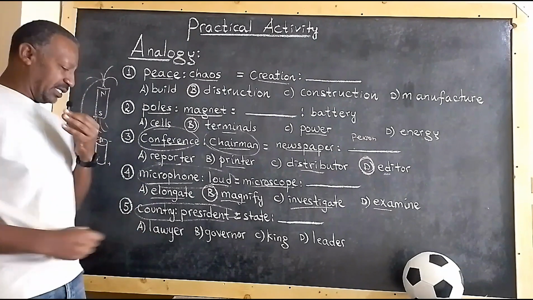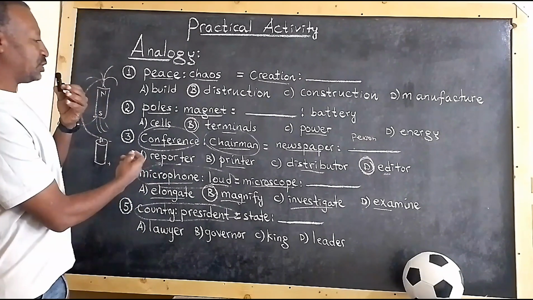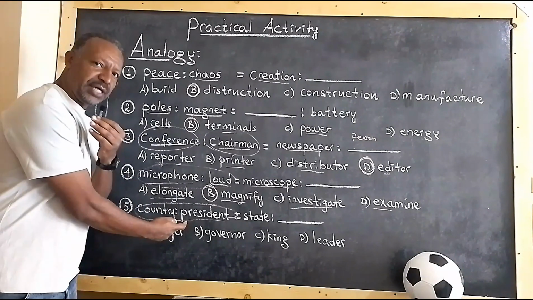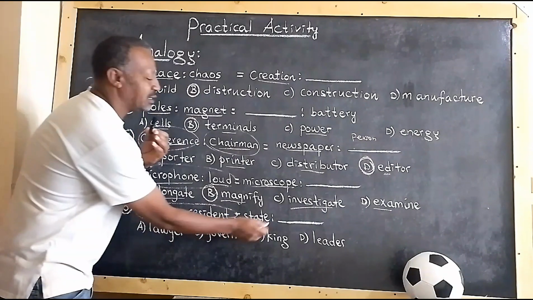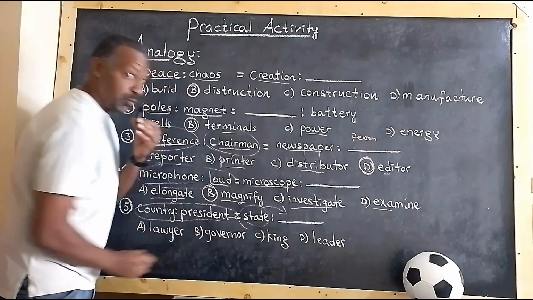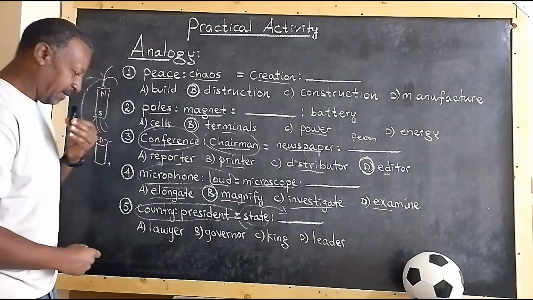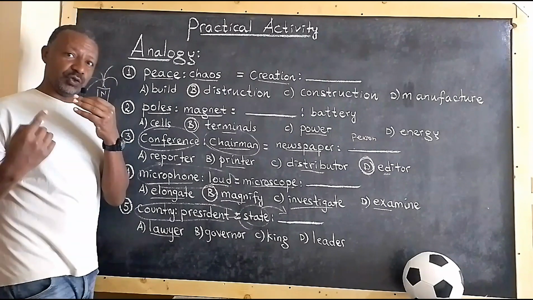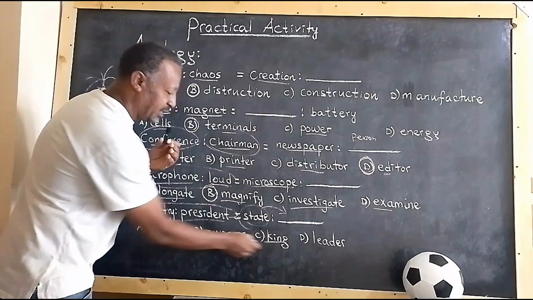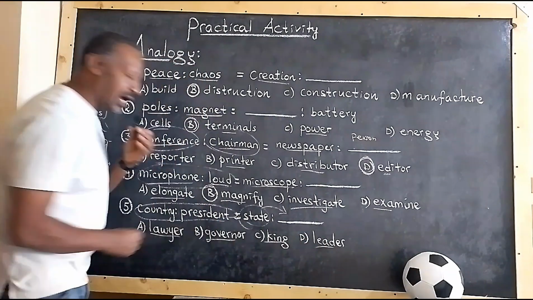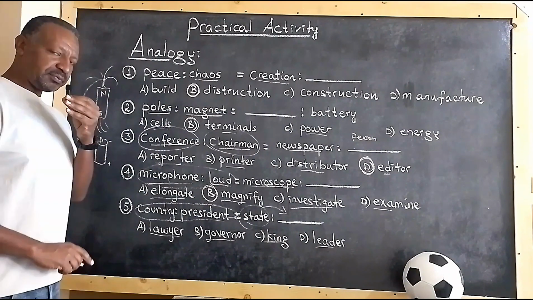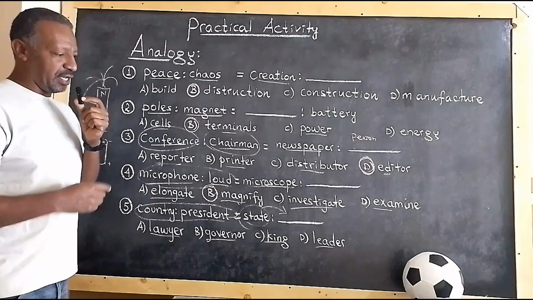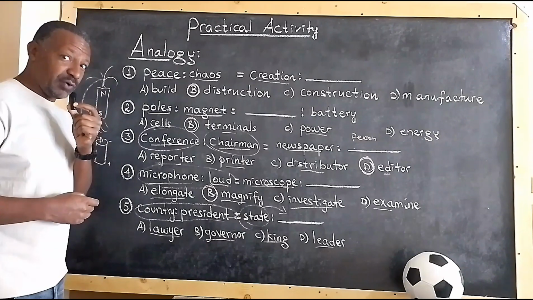So what about country, president? This is the same as number 3, right? Which means that the country can be led by a president, a person, and the state can be led by who? Person. So what is that person? Lawyer? No, right? Because lawyers do things related to law. What about king? What about governor? What about leader? These three can be some kind of fallacy, or let's just say confusion. But the point is, you have to select the correct one anyway.